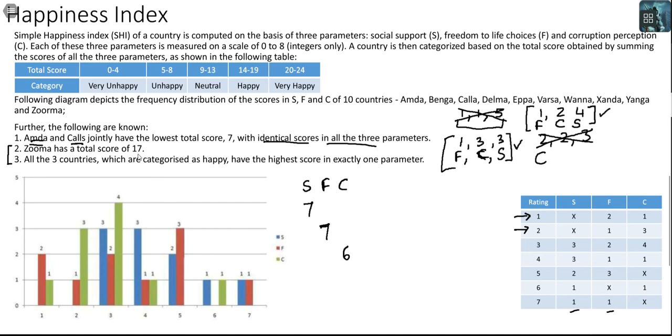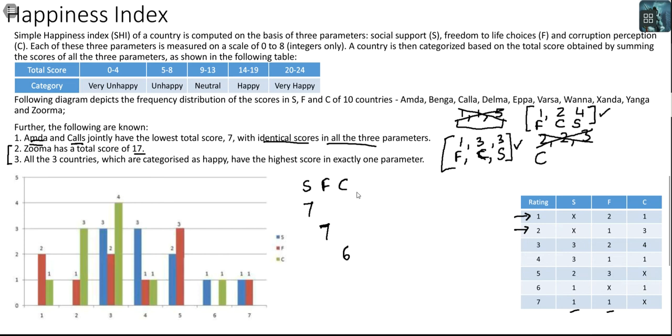Okay. Now let me try to fit in Zuma somewhere. Can I have Zuma at this 7? If I get 7 here, I need 10 more, and I cannot use any more of the 7s. I also cannot use the 6 of S, because in S it has already got a rating of 7. So the numbers that I can use are 5 and 4 and 3 and 2 and 1.